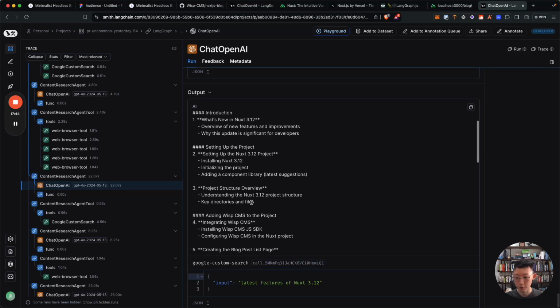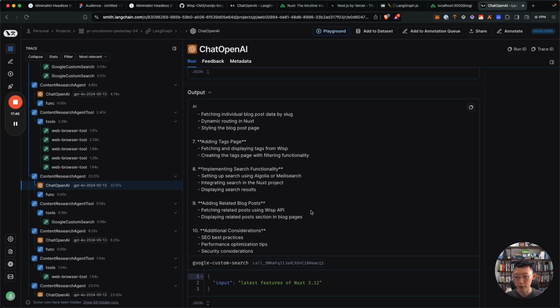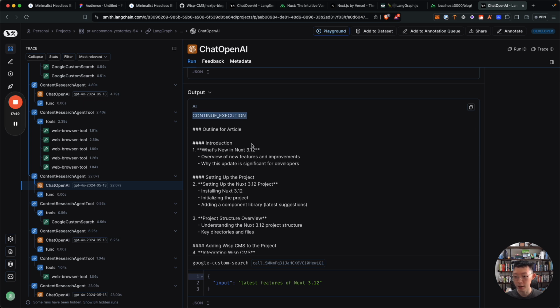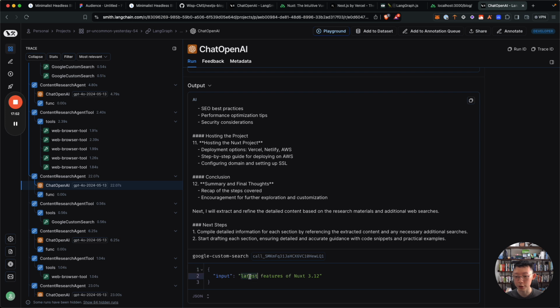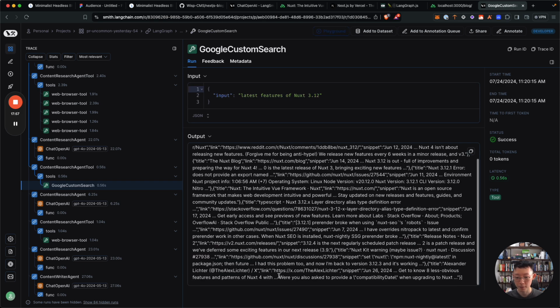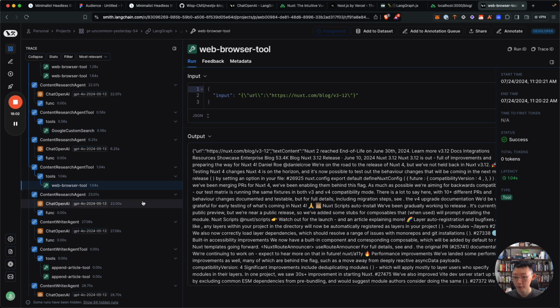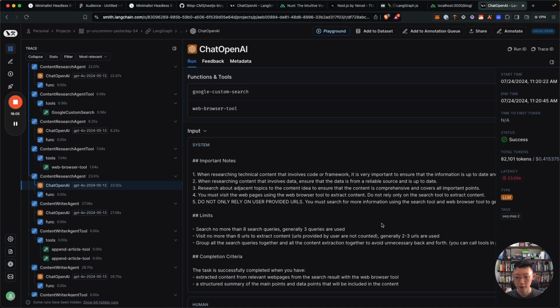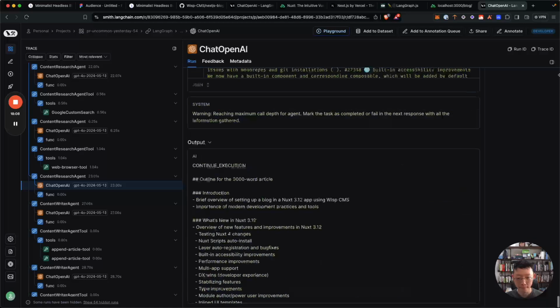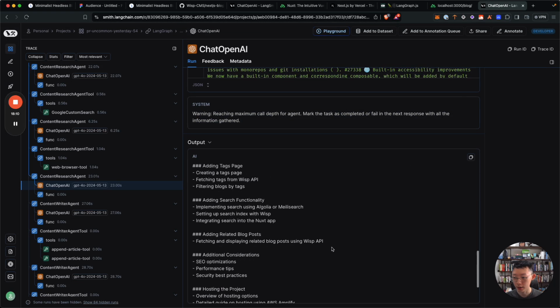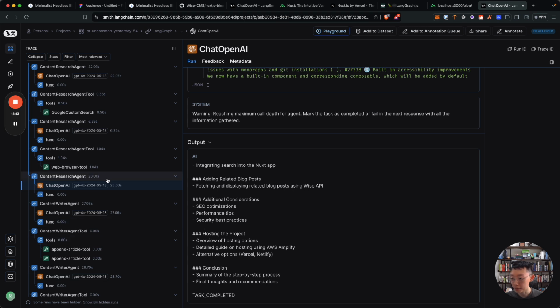And then coming back down here, continuing the execution, it says that I need a little bit more time. What I need to do is to search again for the latest features of Nuxt 3.12. And later on it decides to browse again, and then go back again, and continue again. Once it's here, it marks it as task completed.